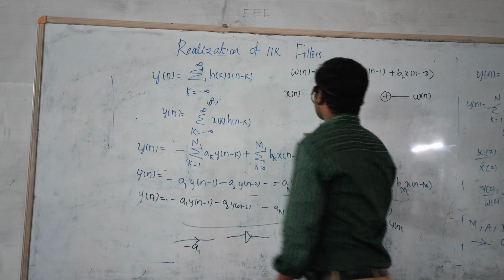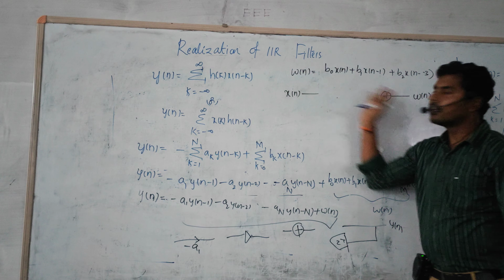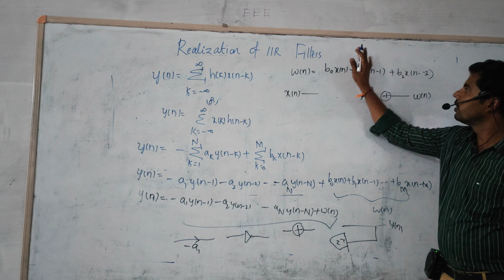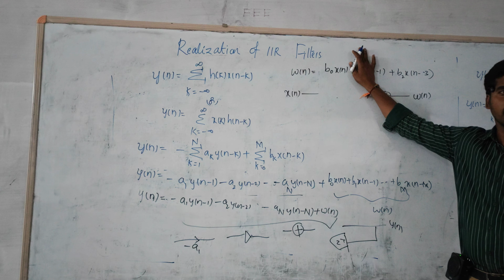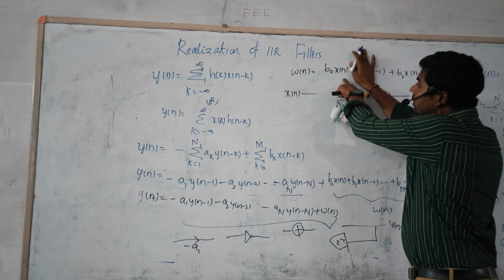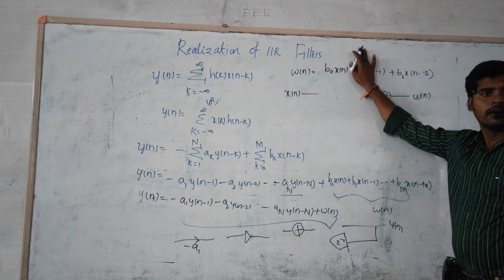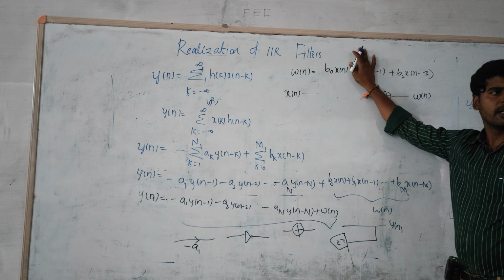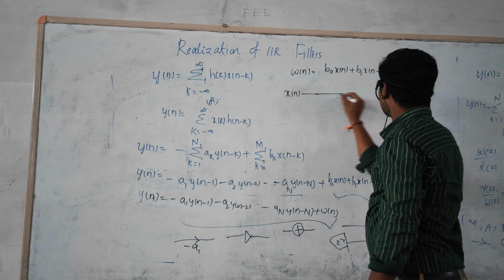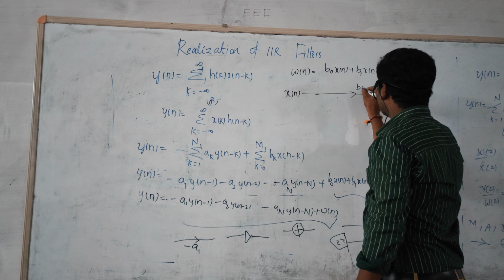Let us consider the first element. y of n is equal to w of n. What is the criterion for the first element? The input signal is multiplied with some b0, right? Okay, fine, it is nothing but b0.